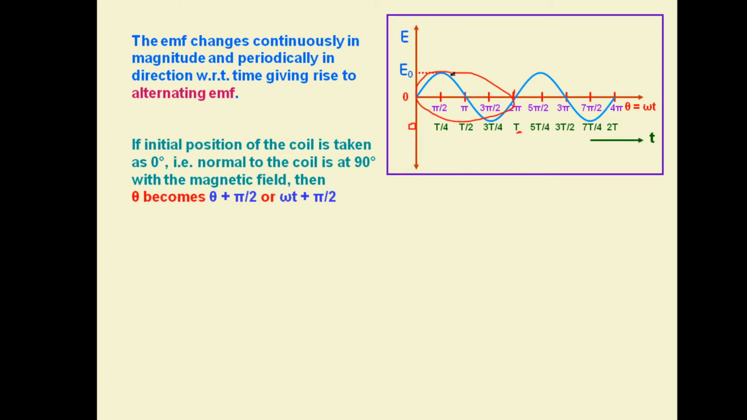The initial position of the coil is taken as 0 degree, and the normal to the plane of the coil is at 90 degree. In that case, theta will become theta plus pi by 2, or omega t plus pi by 2.